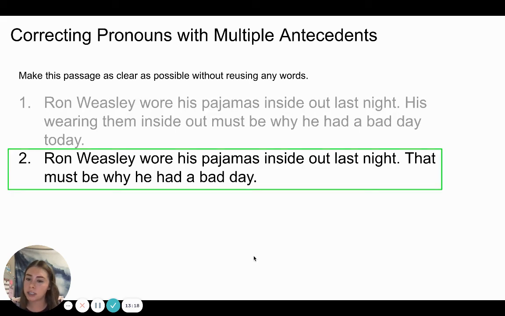You should have circled number 2. Ron Weasley wore his pajamas inside out last night. That must be why he had a bad day. In this case, that is clear because it could only refer to him wearing his pajamas inside out last night. Number 1 is too repetitive, so we don't want to choose number 1.